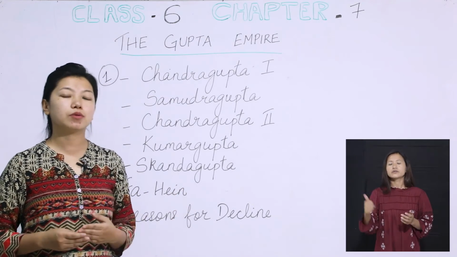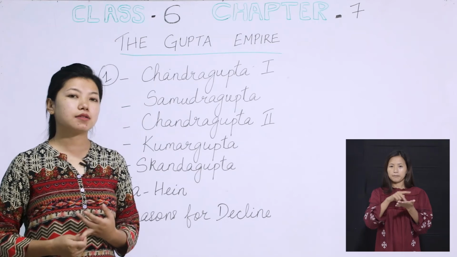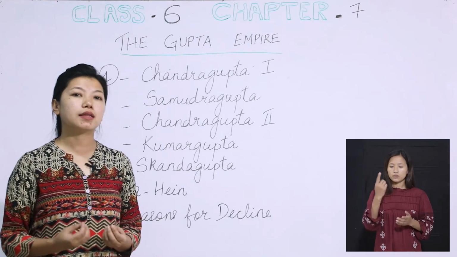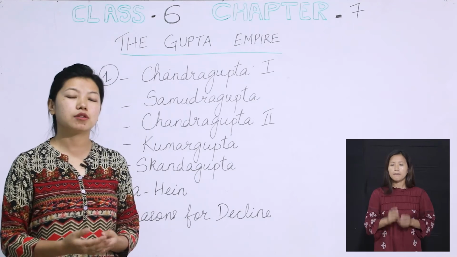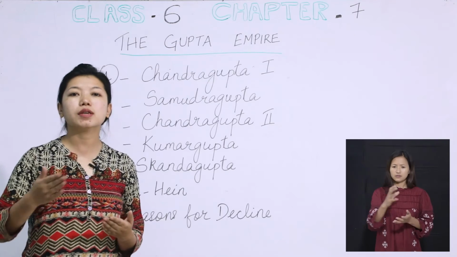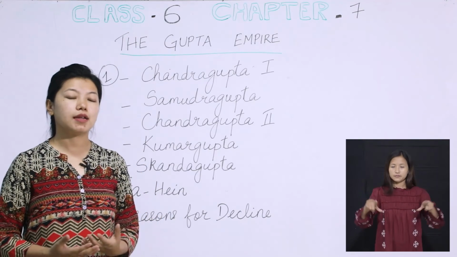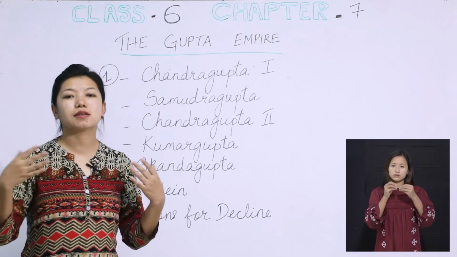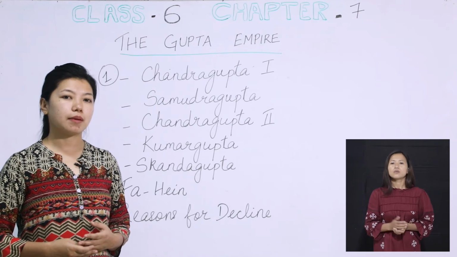After Chandragupta II, the leaders and the officials couldn't do their part very well. And the next reason was that the officials, once they did their work, were not paid in cash, but were given land in return. So in that case, most of the land came under the control of these officials, and slowly the land became lesser and lesser for the empire as a whole. That is why even after the Gupta Empire came to an end, these officials took their land and started as separate rulers. So that was one of the reasons why the Gupta dynasty came to an end.